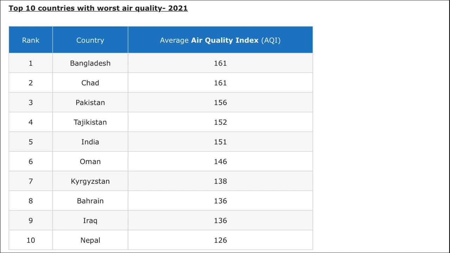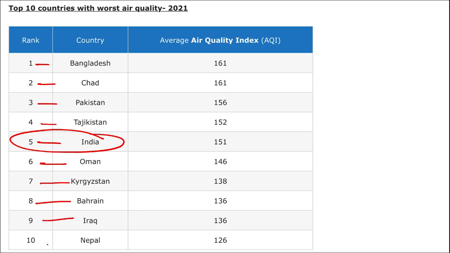Similarly, you can see here the list of top 10 countries with the worst air quality or most polluted countries in the world. First is Bangladesh, second Chad, Pakistan, Tajikistan, fifth India, important, sixth is Oman, seventh Kyrgyzstan, 8th Bahrain, 9th Iraq, and 10 is your Nepal.